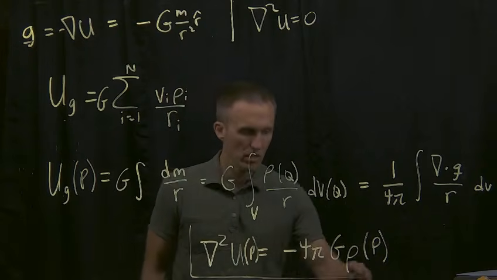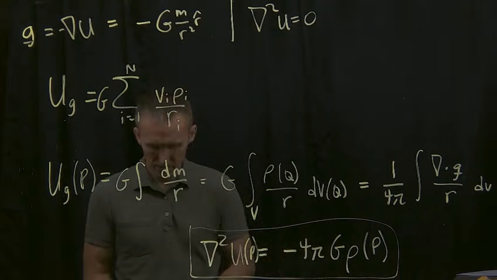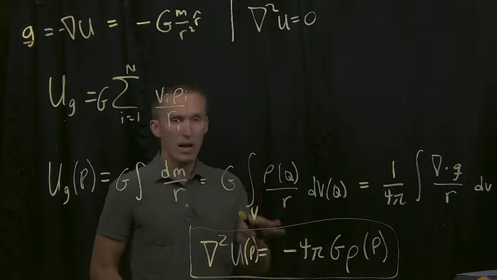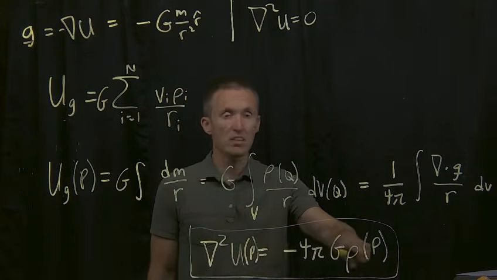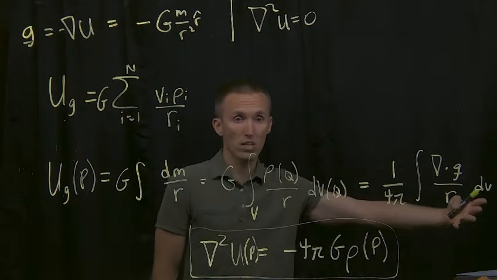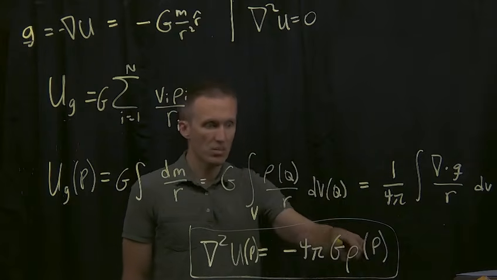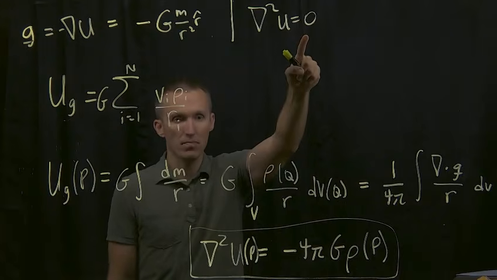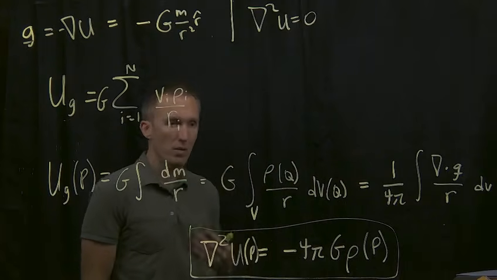And this is Poisson's equation. So this comes about because where the density is equal to 0, that's where we're outside sources of mass. If the density is equal to 0, this is Laplace's equation. And we've already seen that. We know gravity obeys Laplace's equation.